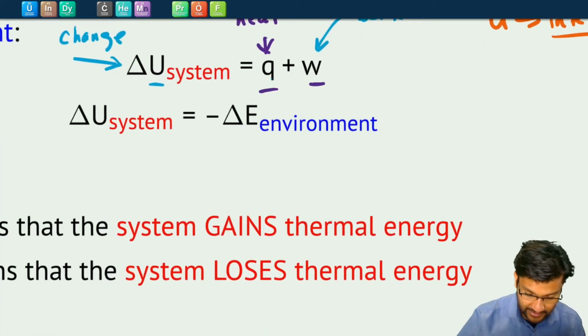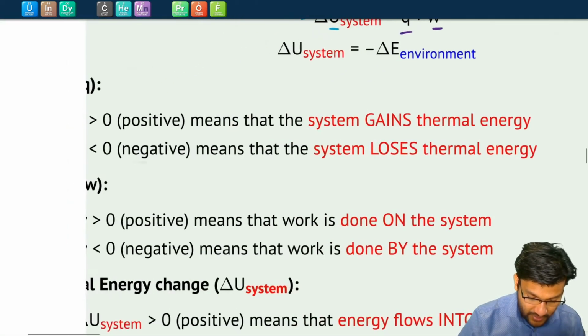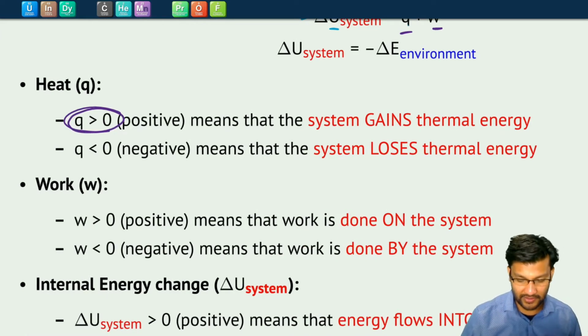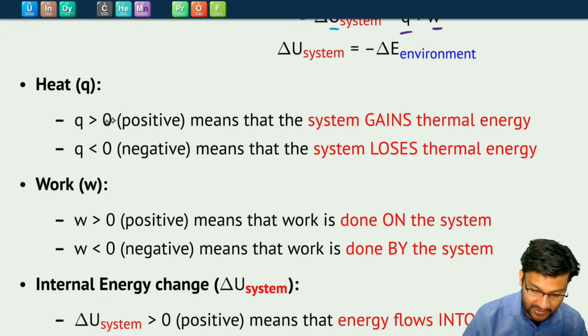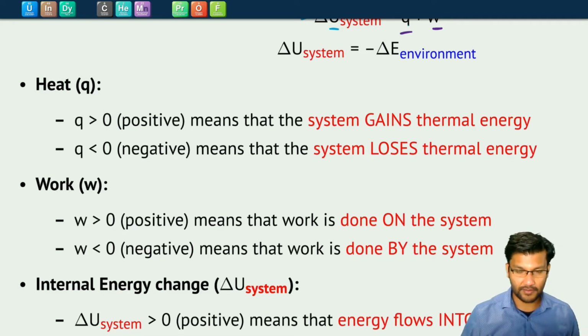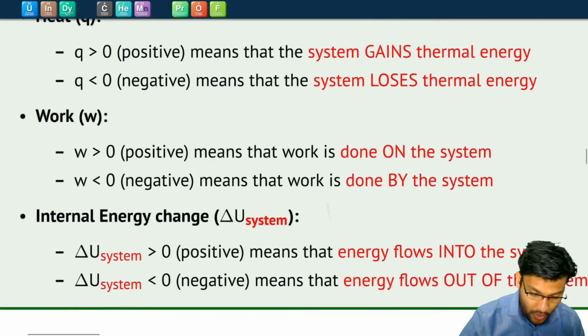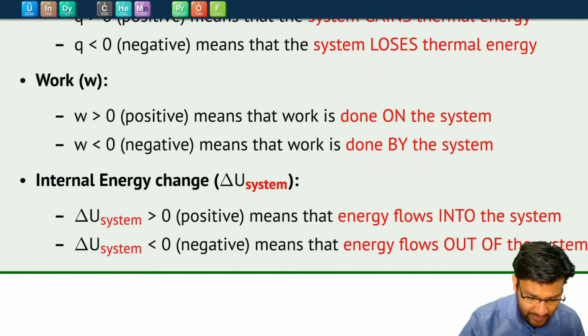Well, let's think about it. If Q is positive, right, meaning Q is greater than 0, it means that the system gains thermal energy. Q is transferred thermal energy, so if Q is positive, the system gains thermal energy. If Q is negative, it means the system loses thermal energy, right? It becomes colder.